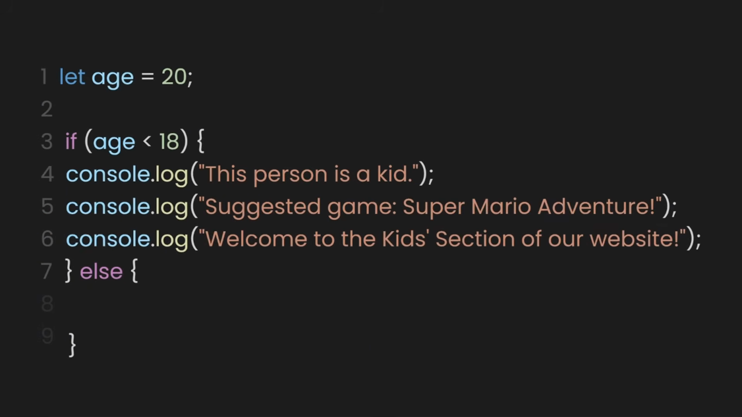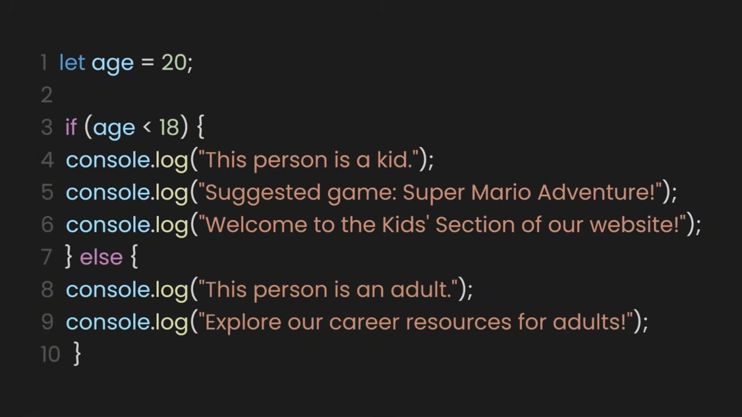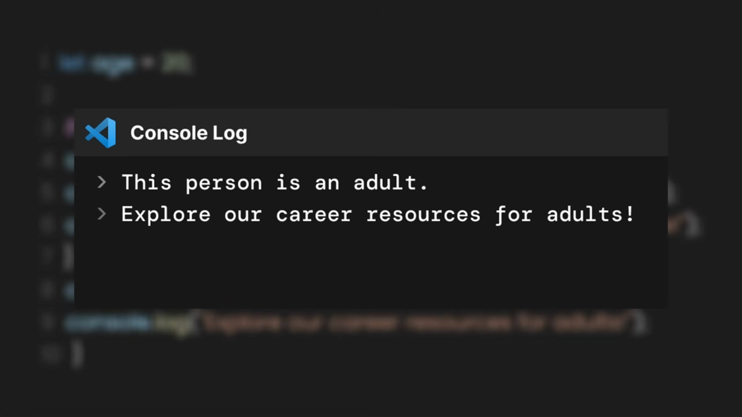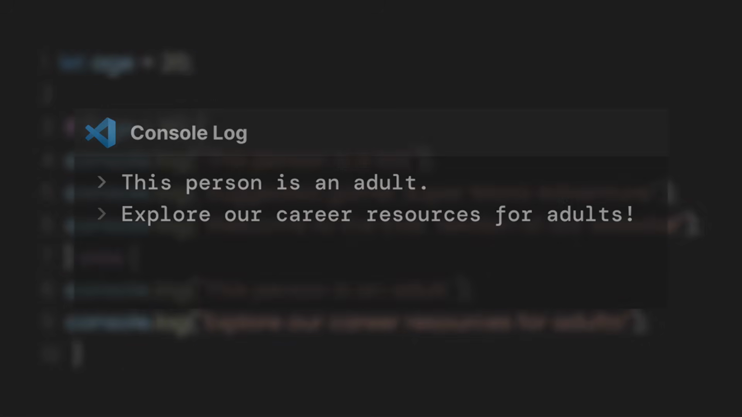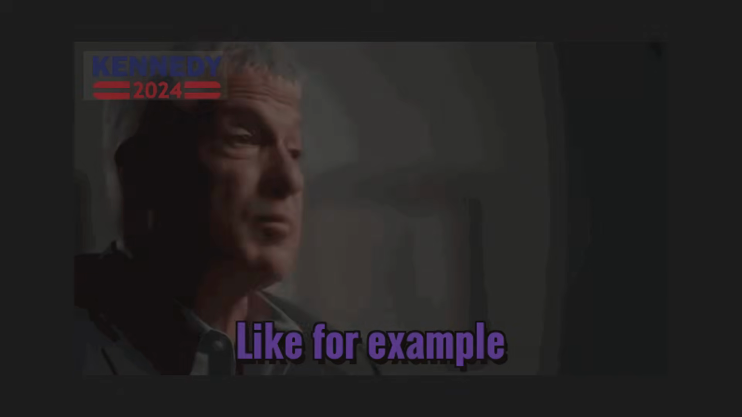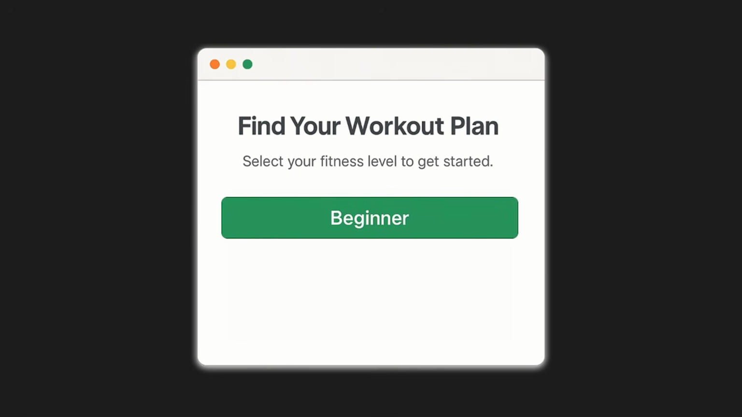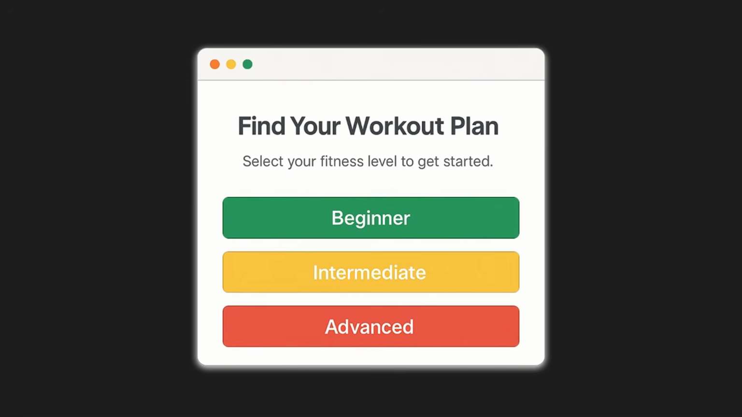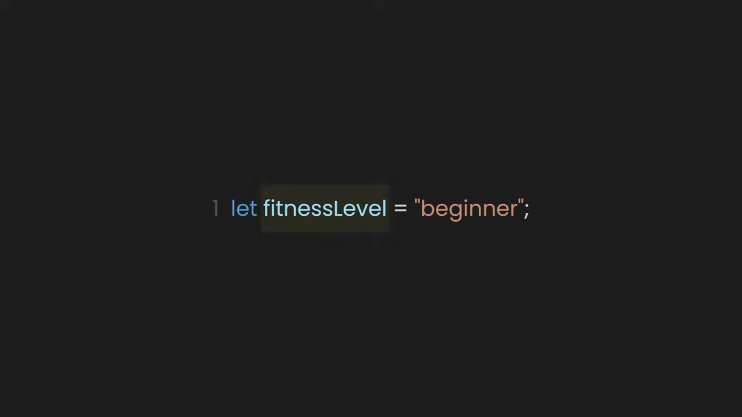Let's then add the code that will run in our else block. For example, let's log to the console that this person is an adult and suggest exploring our career resources for adults. Let's check the console. We'll see that it's showing content meant only for adults. Now, you can also use if-else statements with text or strings. For example, let's say we're building a website that helps users choose a workout plan based on their fitness level. We'll use a variable called fitness level, which is a string with the value beginner.